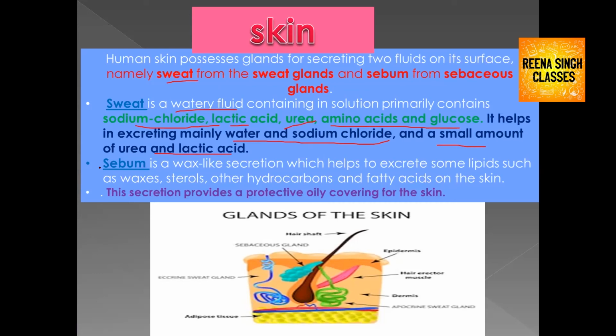Skin consists of sebaceous glands also. In the sebaceous gland there is the presence of sebum, which is a wax-like secretion, which helps to excrete some lipids such as waxes, sterols, and other hydrocarbons and fatty acids on the skin. The sebaceous gland provides a protective oily covering for the skin.